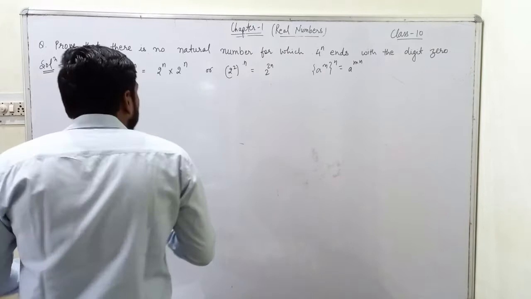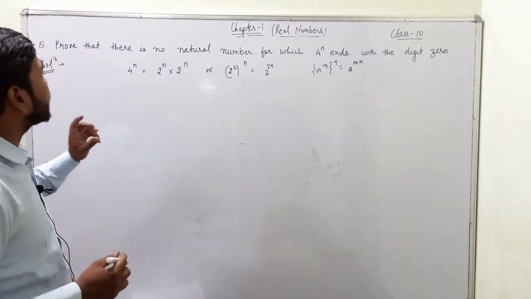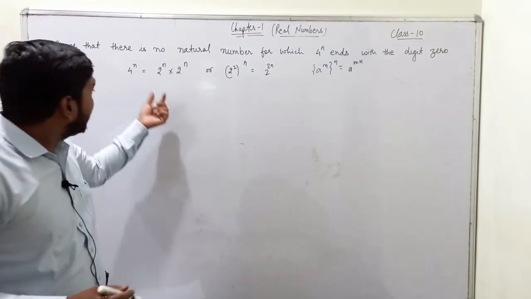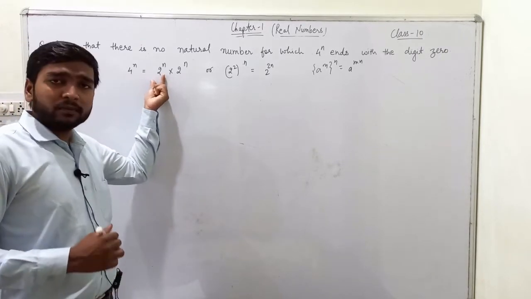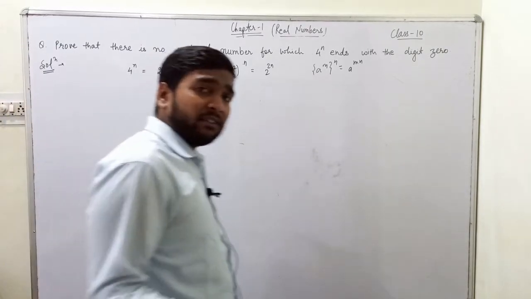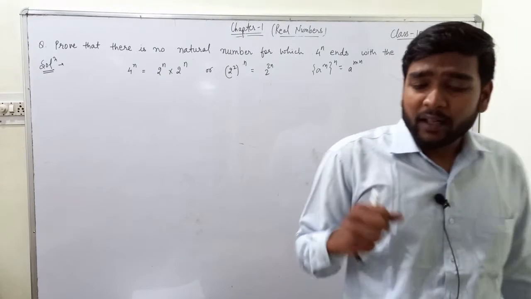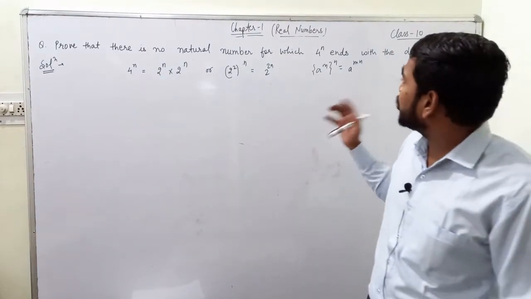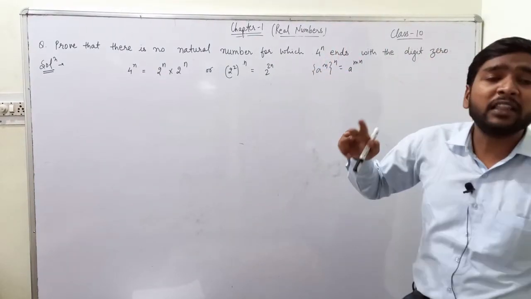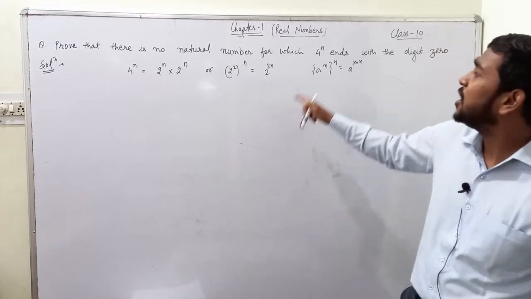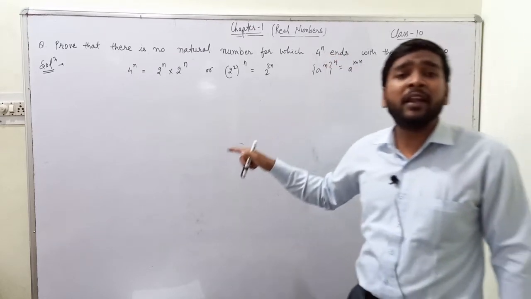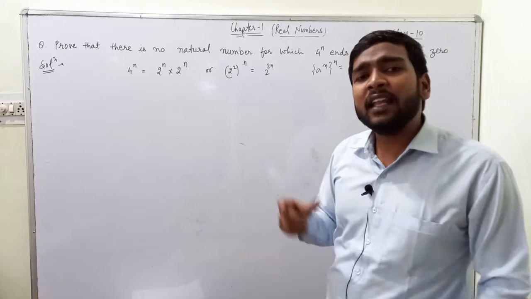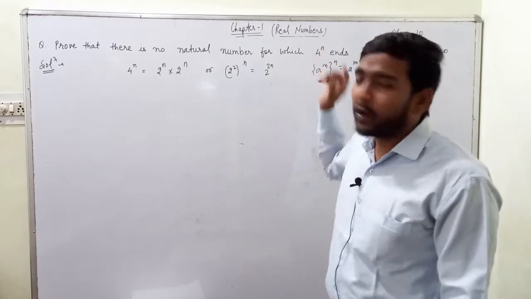Now we can see that in the prime factorization of 4 power n, we have the factor 2, but we do not have the factor 5. Okay. So the prime factorization of 4 power n does not contain any powers of 5. Hence 4 power n cannot terminate with the digit 0 for any value of n. Okay.